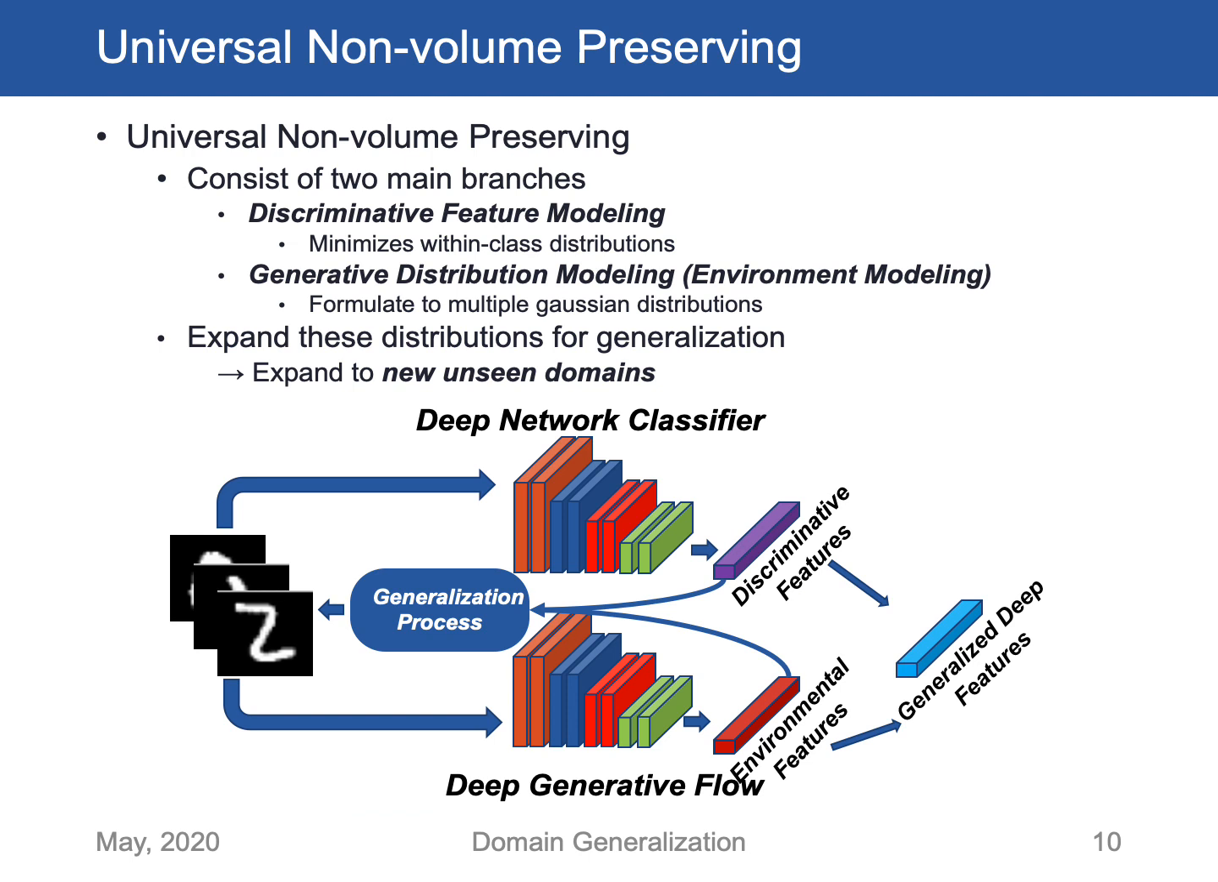In more detail, our proposed framework consists of two main streams. The first one is the discriminative feature model, which tries to minimize within-class distributions, and the second one is the generative distribution model. This network formulates feature representations into multiple Gaussian distributions. Finally, these features are incorporated to expand these distributions to new unseen domains.